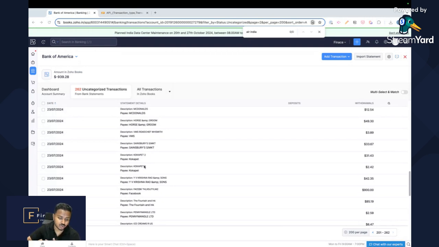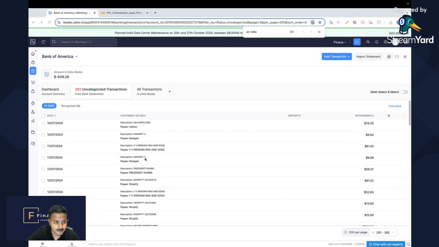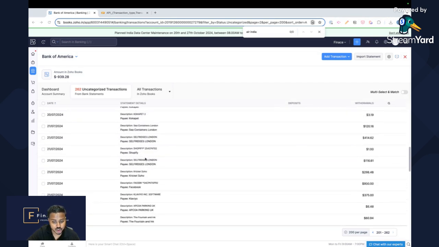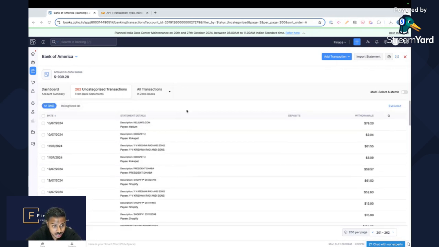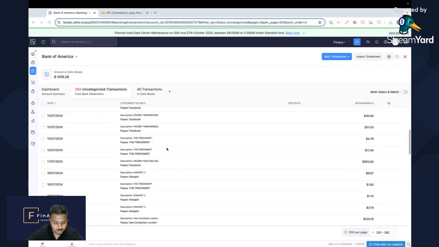So, there's 262 transactions in here. I'm going to make sure that we check one that doesn't exist, and then I'm going to feed that into the system by writing in a random description, right? So first, the description I'm going to put is Burger King. We're going to just verify here.